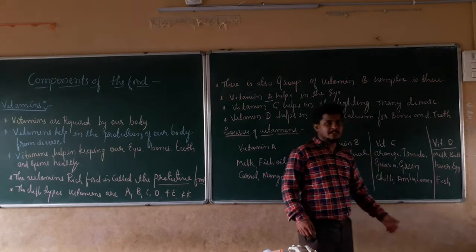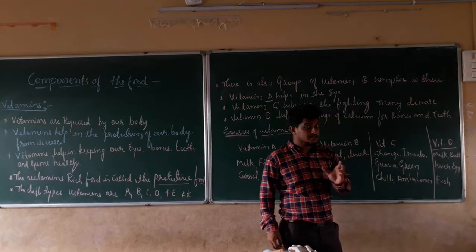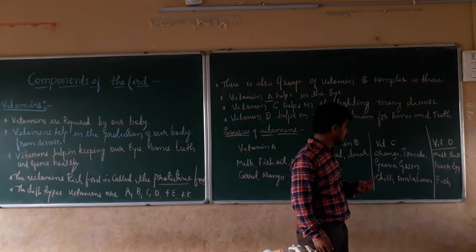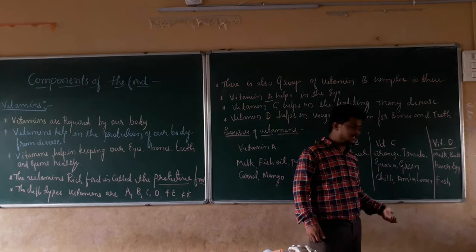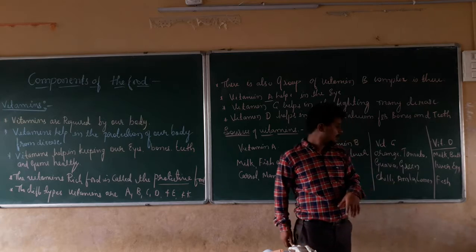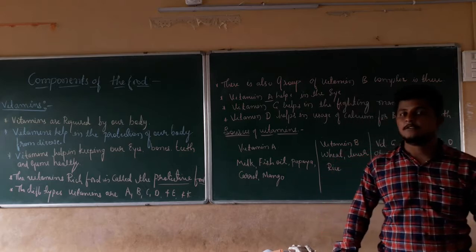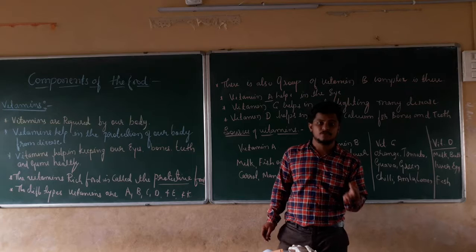Now, various sources are there for vitamin C. Those are nothing but first is orange. Orange is the rich source of vitamin C. Tomato, it is also rich source of vitamin C. Guava, which is also rich source of vitamin C. Green chili and amla and lemon. These are the rich sources of vitamin C. Together we can say that rich sources of vitamin C will be citric fruits.